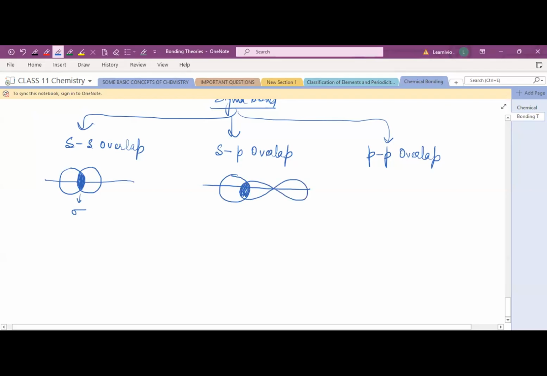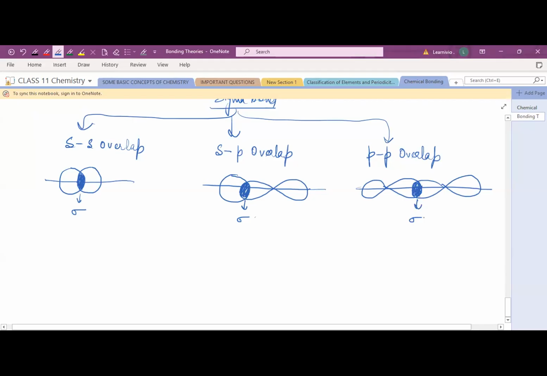And here the overlap occurs, and this is your sigma bond. This is your pp. So this is your internuclear axis. This is your p orbital, another p orbital. Here the overlap occurs, and this leads to the formation of sigma bond.